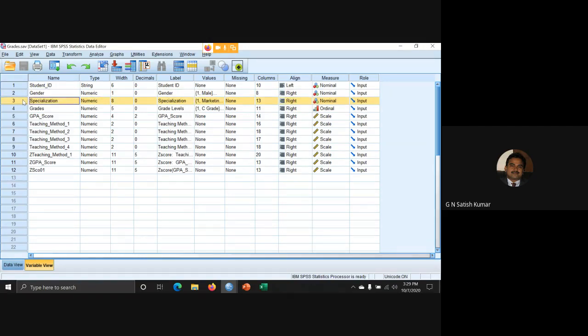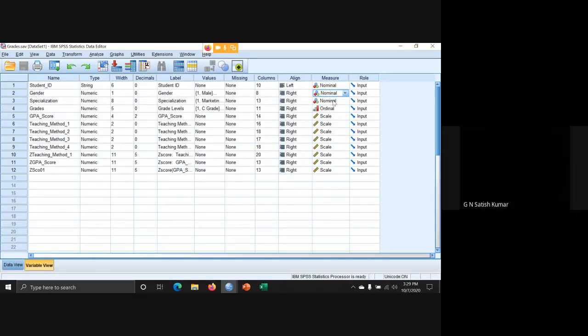Null hypothesis: there is no significant difference between male and female towards specialization. Gender is nominal data and specialization is also nominal. Both are nominal. Specialization is dependent, gender is independent.